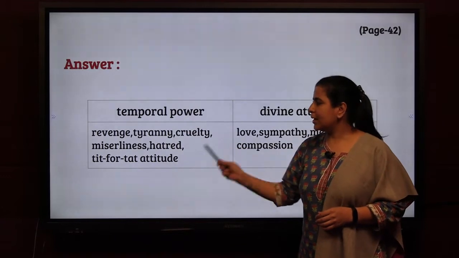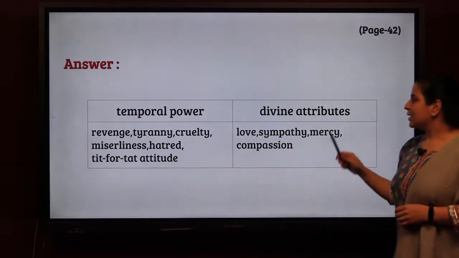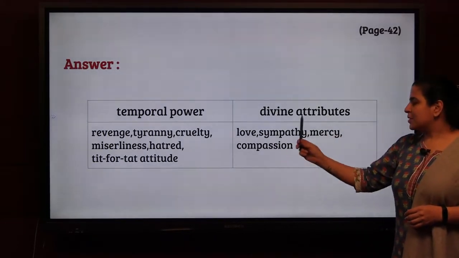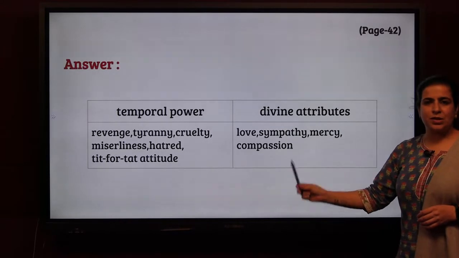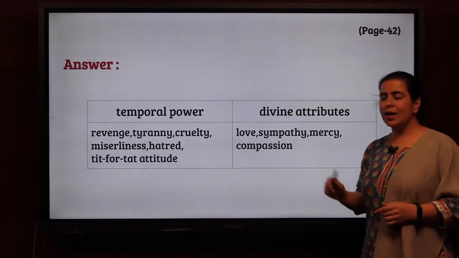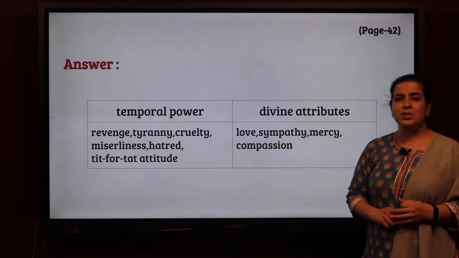These are all temporary or worldly powers. These are all created by human beings. Divine attributes. These are godlike. Love, sympathy, mercy and compassion. This is what God wants in your heart always for everyone, be it for fellow human beings or plants or animals.